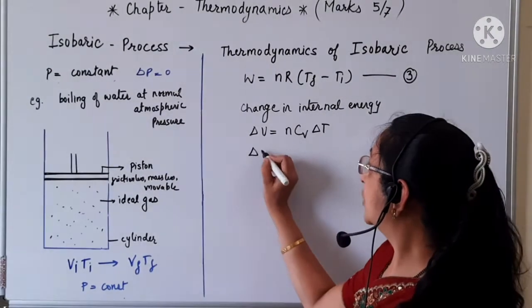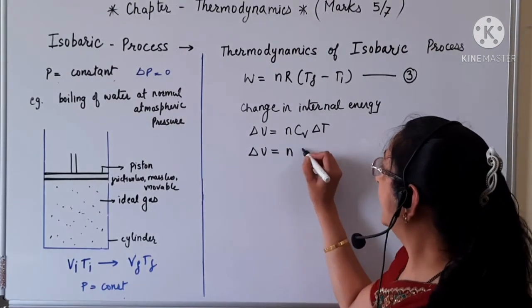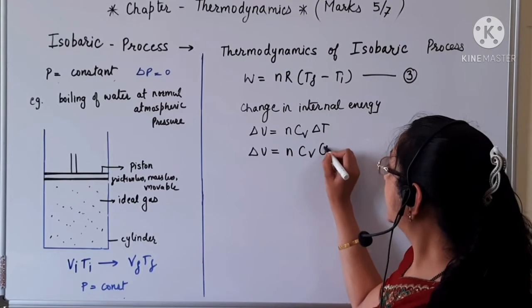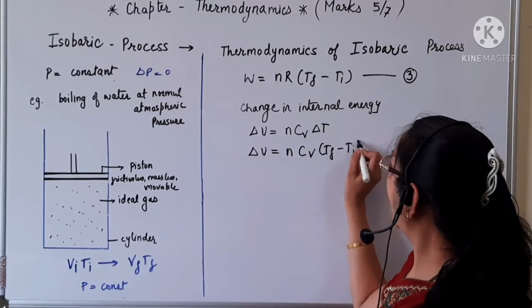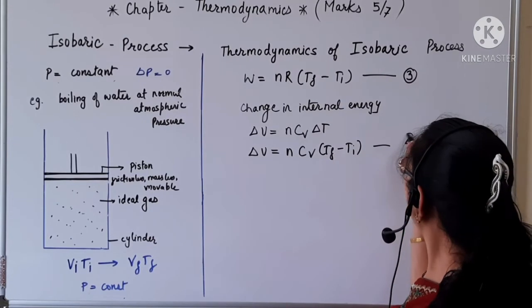So the change in internal energy is delta U equals N Cv (Tf minus Ti). Let this be equation 4.